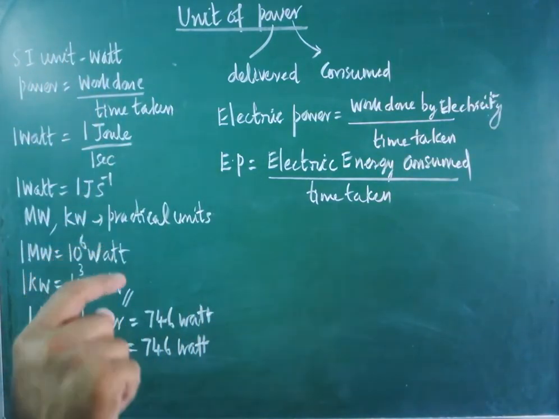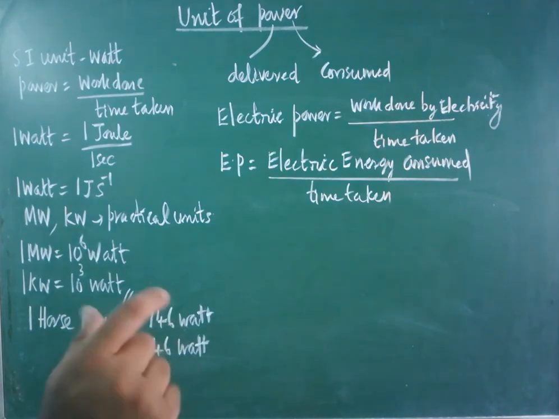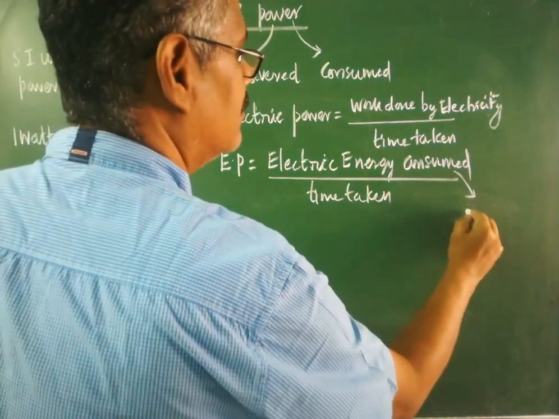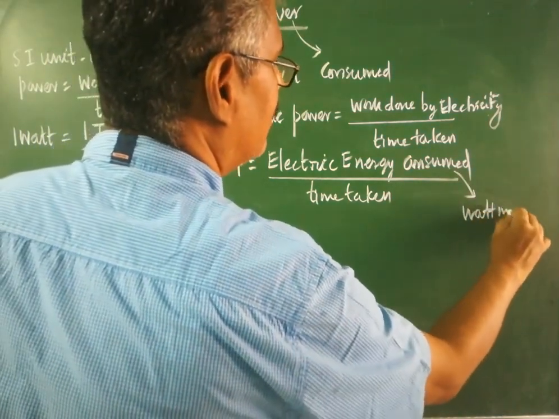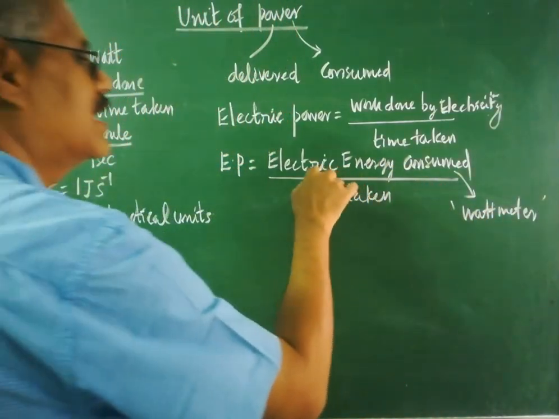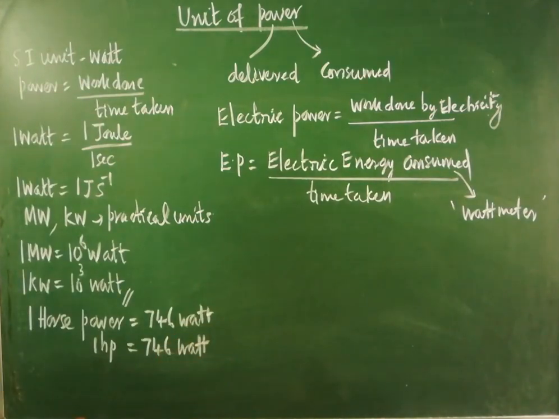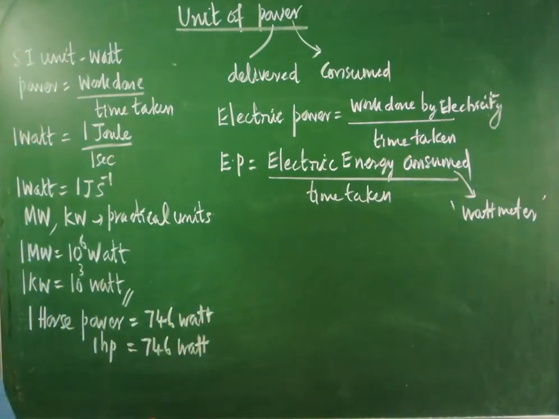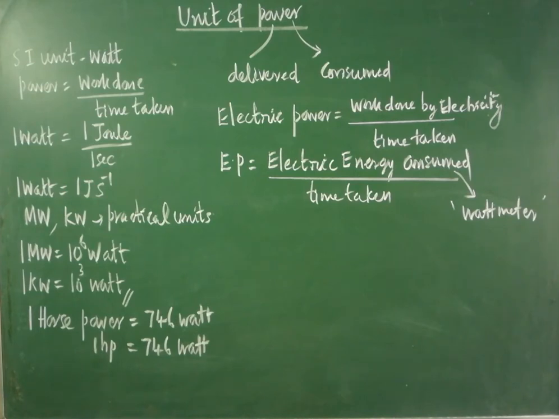Very close to the electric main box, one meter is there. That meter is called a watt meter. The watt meter is the name of the device. With the help of the watt meter, we can measure the electric energy consumed, provided you know the value of electric power and time taken. While taking the EB reading, the person who comes from the electricity board office notes down the reading, and later he writes the charge, which should be for the electric energy consumed.